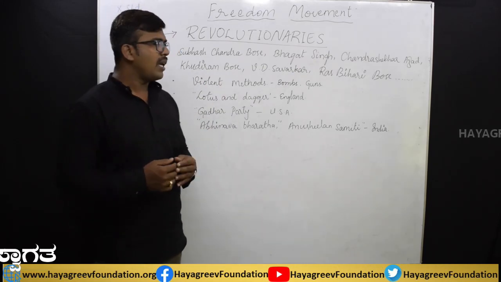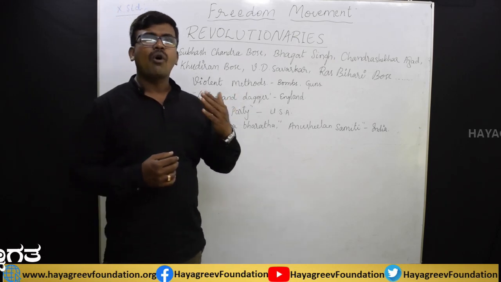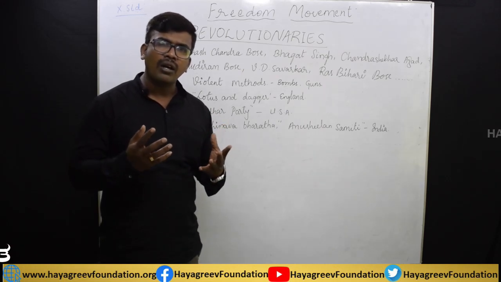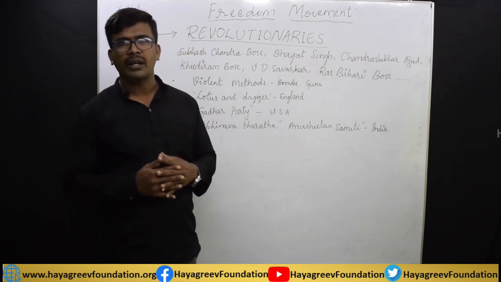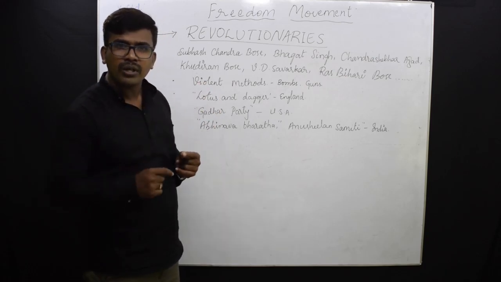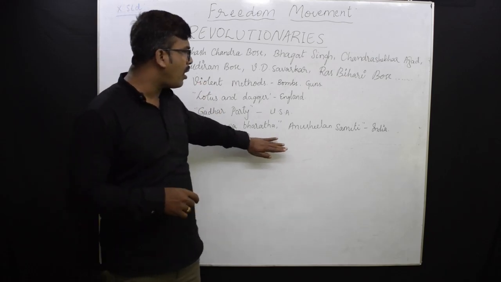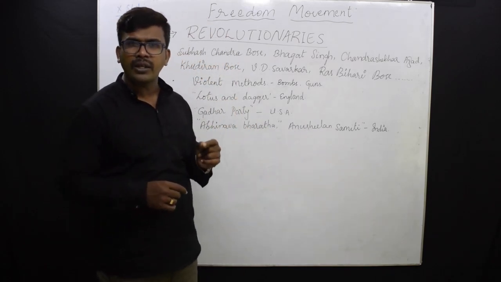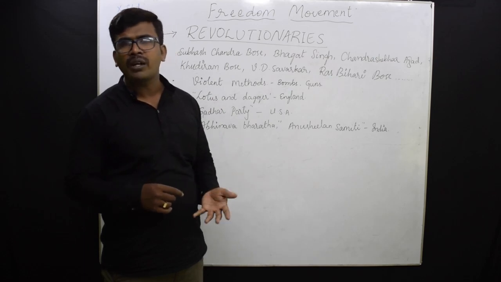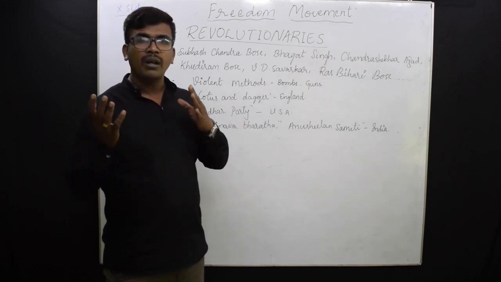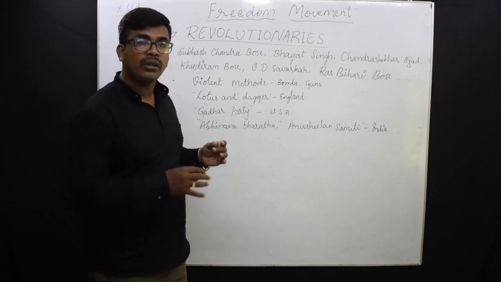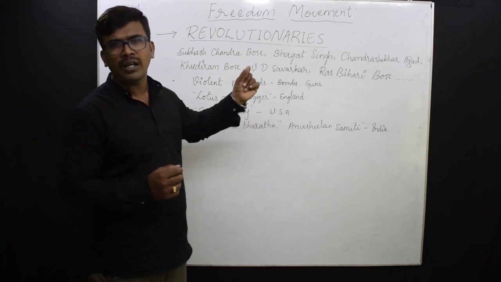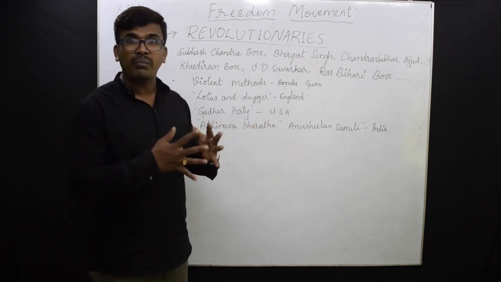And students, as I told you, they used completely the violent method to fight against the British. In order to achieve this, they organized many secret organizations. In India, the revolutionary organizations were Abhinava Bharata and Anushilana Samiti. Though they established these organizations in India, they were completely restricted by the British government. The British government kept an extra eye over the activities of the revolutionaries. Even then, very secretly, they organized the people. They were collecting weapons.